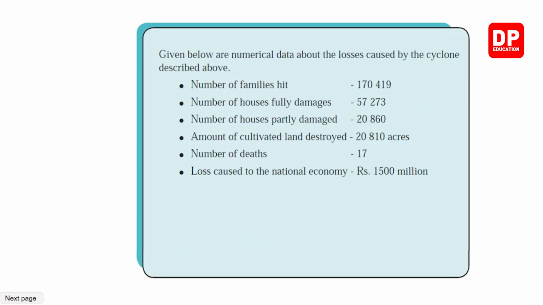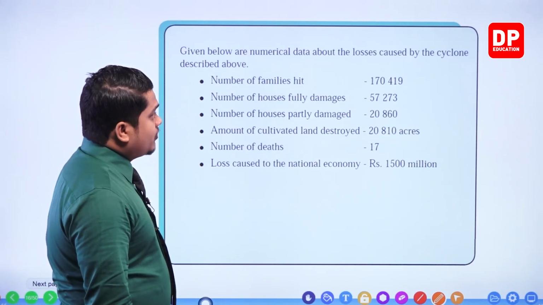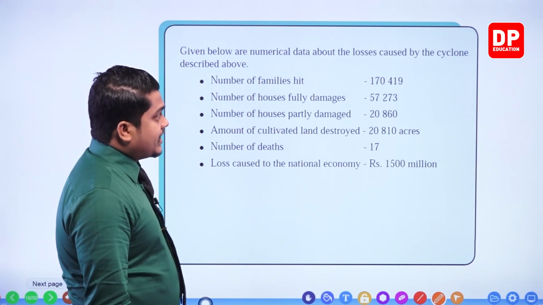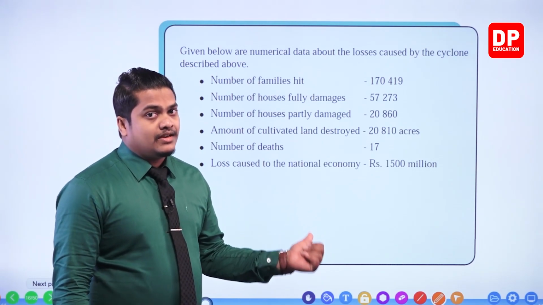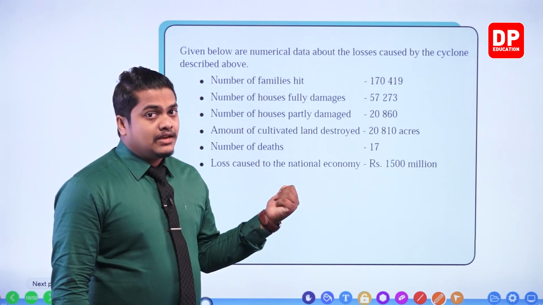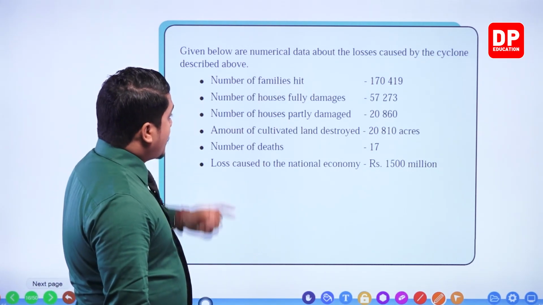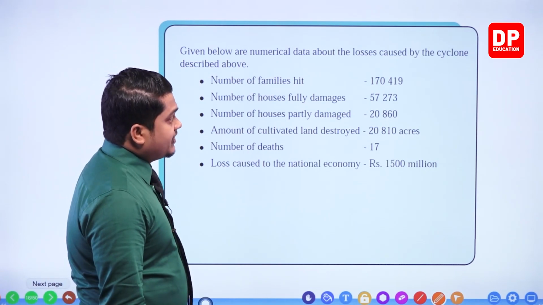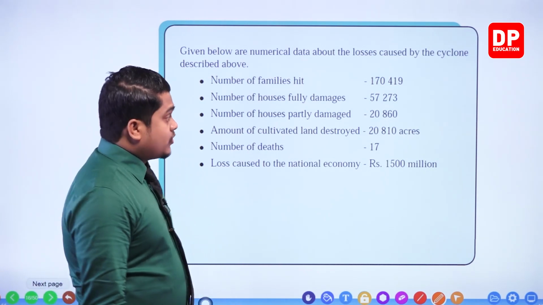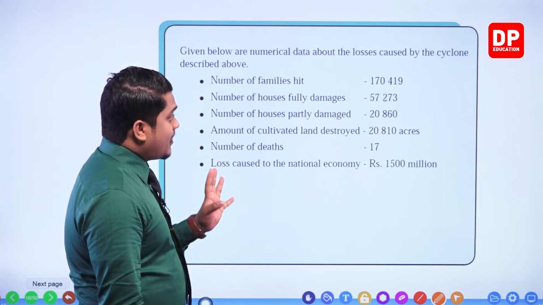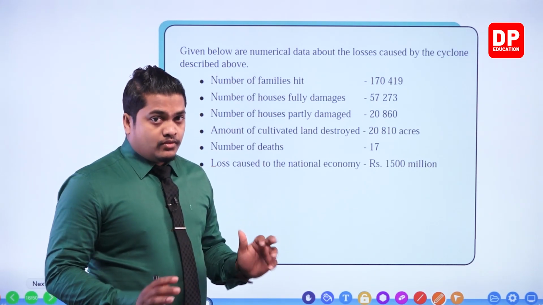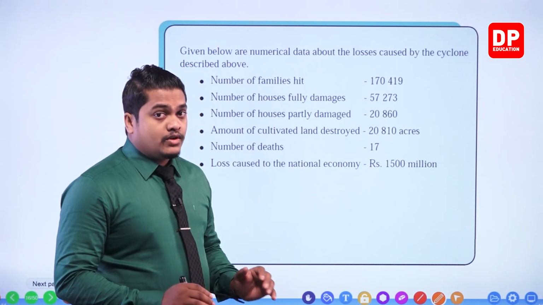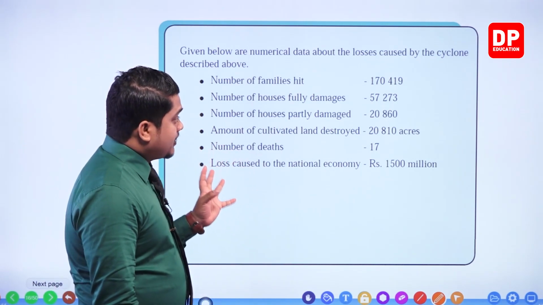So given below are numerical data about the losses caused by the cyclone described above. Now you are given a certain table. Here is the numerical data about the losses which were created because of the cyclone introduced in the earlier slide, my dear children. Okay. So number of families hit: 170,419. So 170,419 families were hit by this particular cyclone.